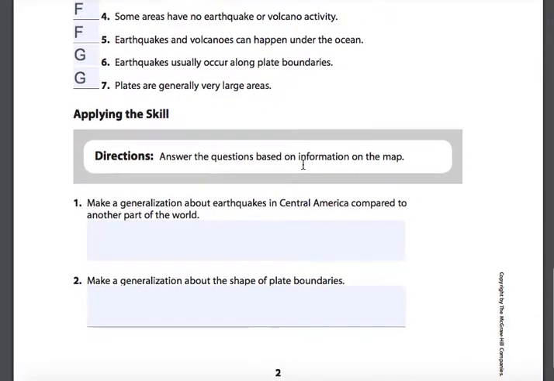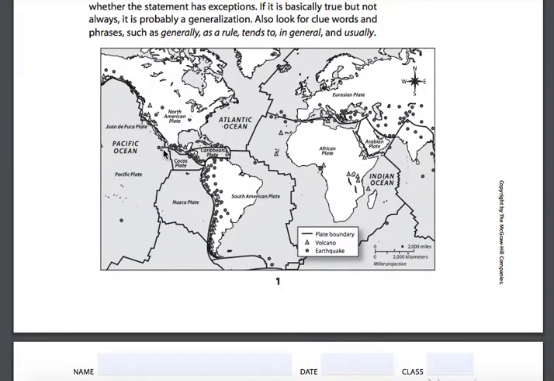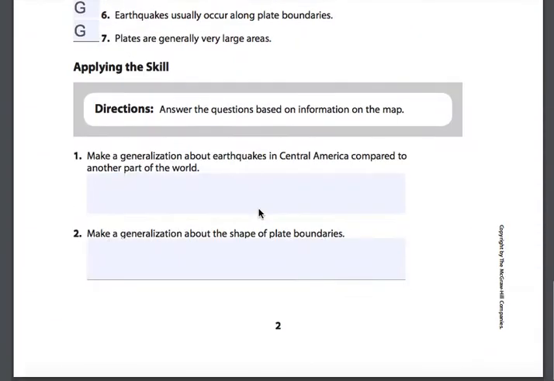Let's apply the skill. Answer the questions based on information on the map. Number 1, make a generalization about earthquakes in Central America compared to another part of the world. Well, if we look at Central America, the area that we're studying, and let's look at the previous study in chapters 5 and 6, we looked at North America. Where do you think more of those types of activities are happening? You've got the Caribbean plate, the Cocos plate, the Pacific plate here. There are 3 different plates or fault lines right in this region, and it looks like there's more happening in Mexico, Central America, and the Caribbean than there was in the region of North America. So let's make that distinction.